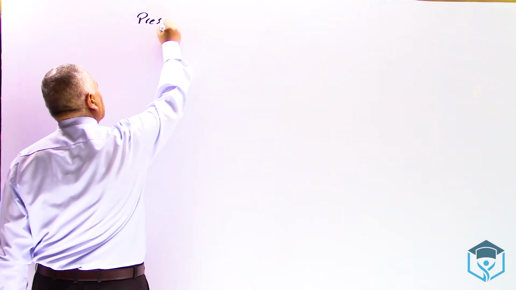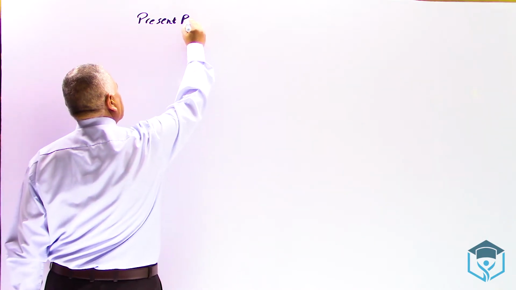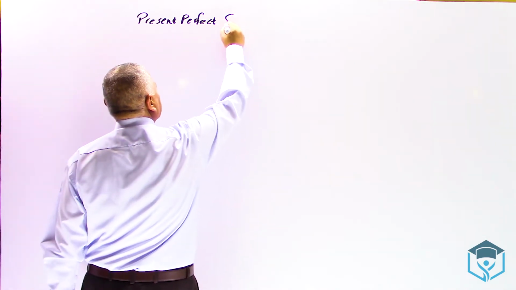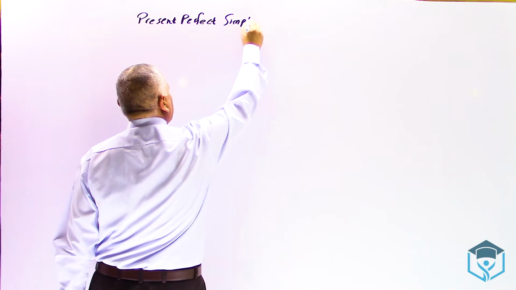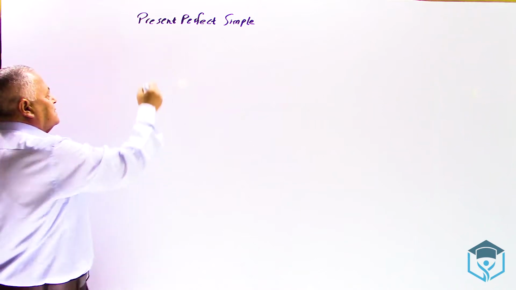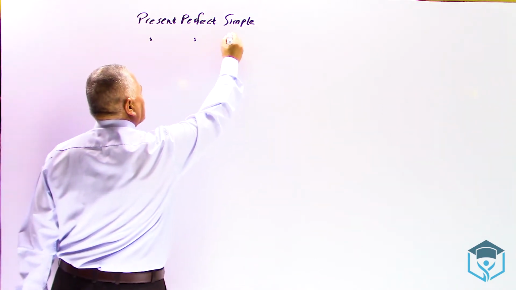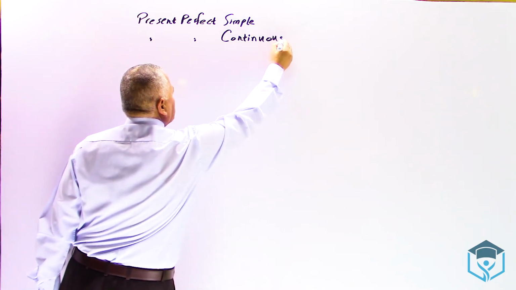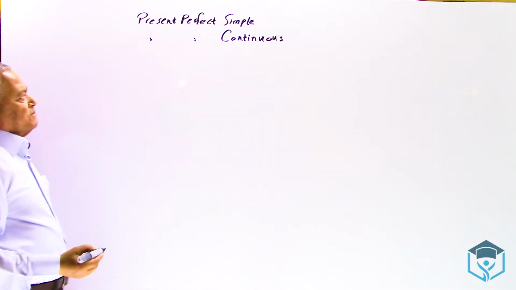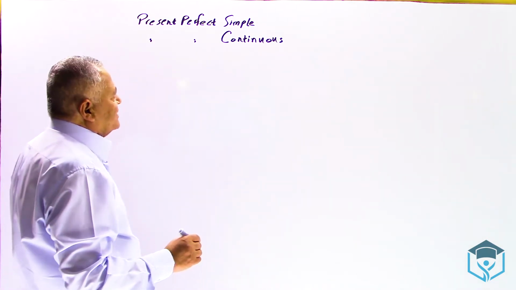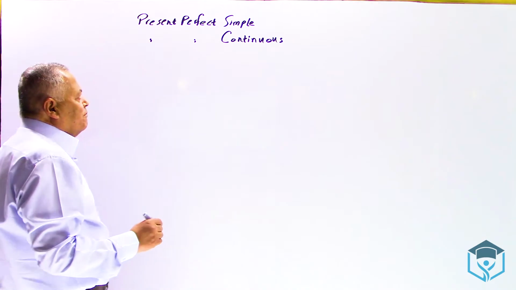Present perfect simple, in comparison with the present perfect continuous. Two verb forms: present perfect simple and present perfect continuous. Then the present perfect simple and the present perfect continuous.